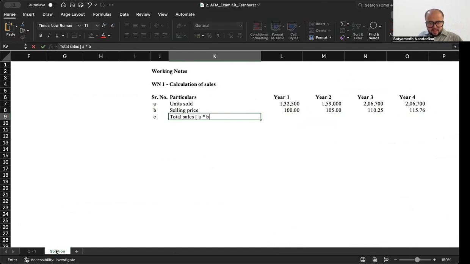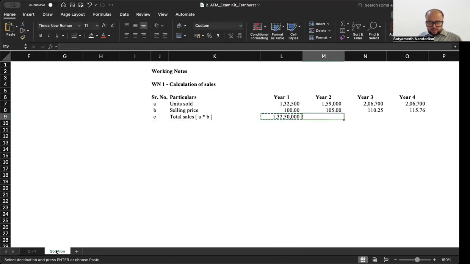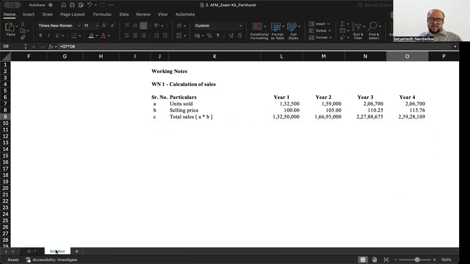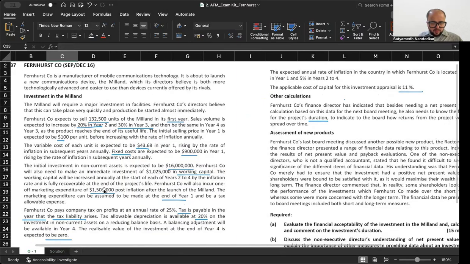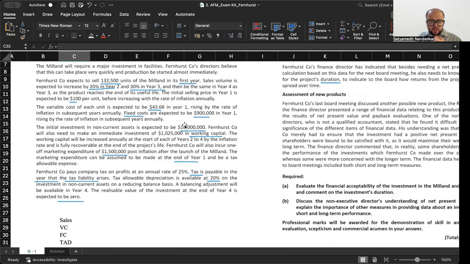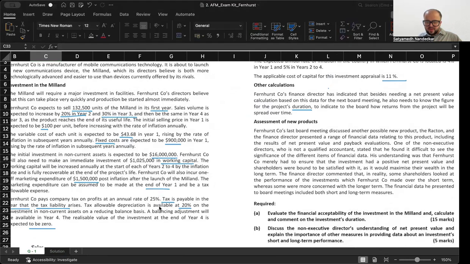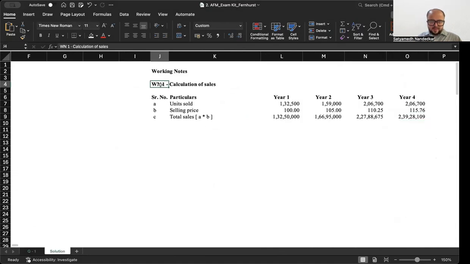What is total sales? A into B. 132,500 into 100. You get year on year sales calculation. Now, what was the second working note that we had noted? We had written down that there is a variable cost of 43.68 in year one, rising by the rate of inflation in subsequent years annually. And in years 2, 3, 4, the rate of inflation is 5%, so it will move in line with that. Let's get that part in place.